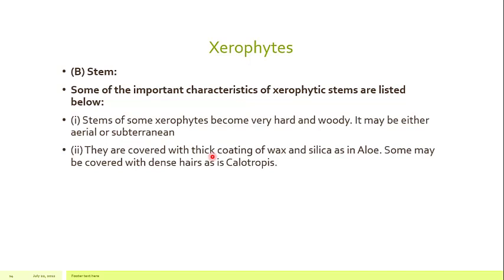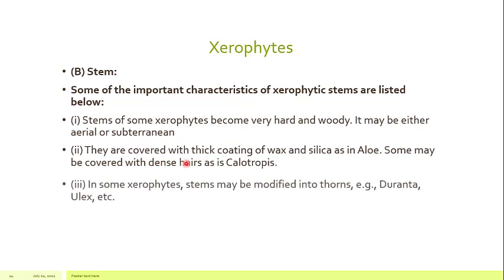Because the temperature is very high in the desert and the water loss is very rapid. Water can also be lost through the stem. As their stems are coated with wax and silica, they reduce the water loss, and also there are hairs. These hairs also protect them from harsh, extreme temperature, and they also reduce the water loss.